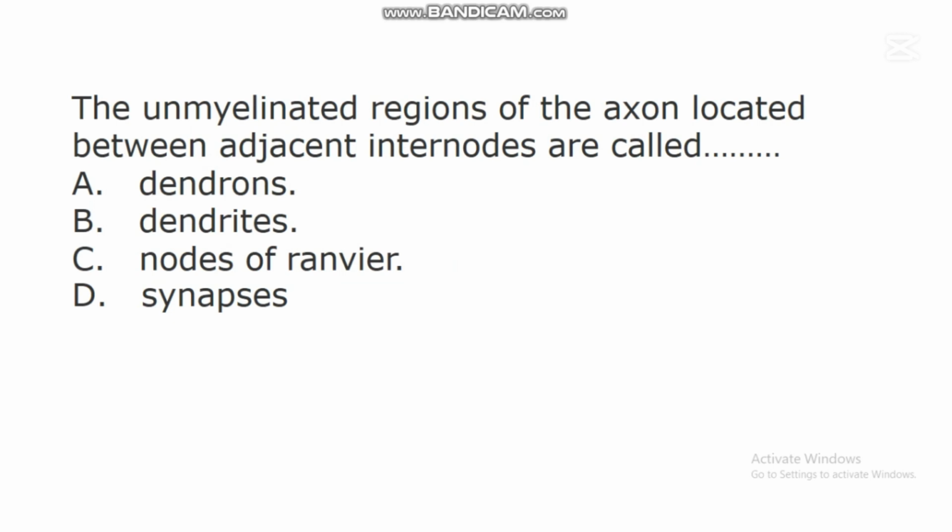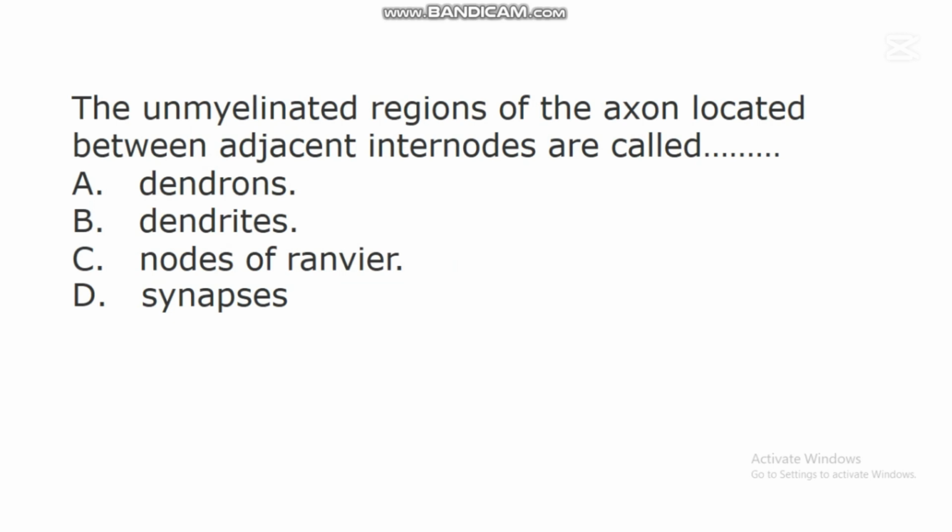The next question says, the unmyelinated regions of the axon located between adjacent internodes are called dash. A. Dendrons. B. Dendrites. C. Nodes of Ranvier. D. Synapses.